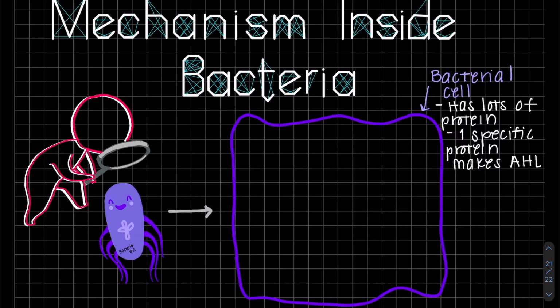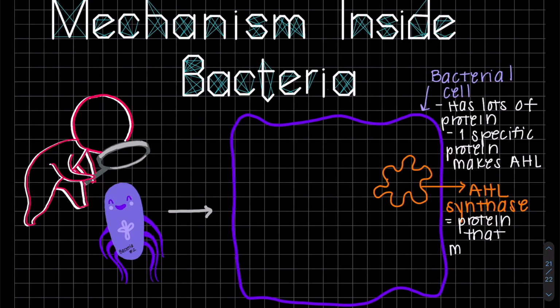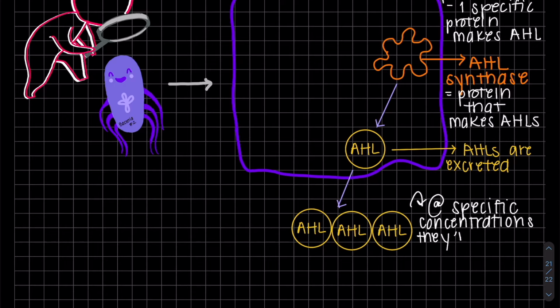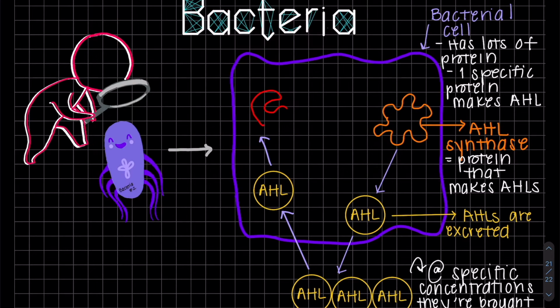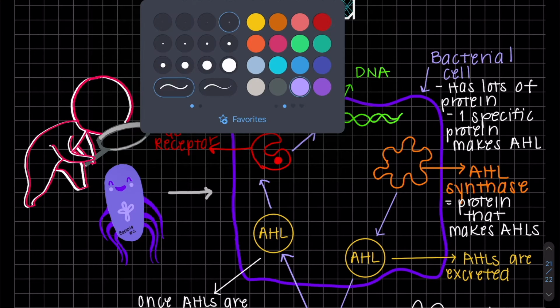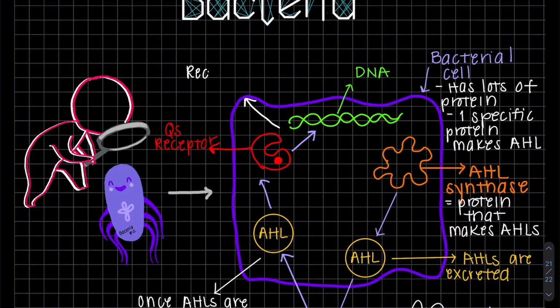So we have our bacteria, and inside is its cell that contains a protein called AHL synthase that creates AHLs. Those AHLs are then secreted out of the cell, and at high concentrations, they are brought back into the cell. Once inside again, the AHL binds to a quorum-sensing receptor, which also binds to DNA to initiate transcription and ultimately